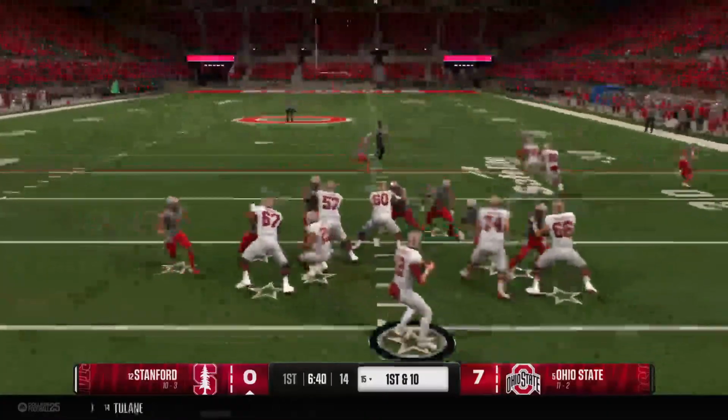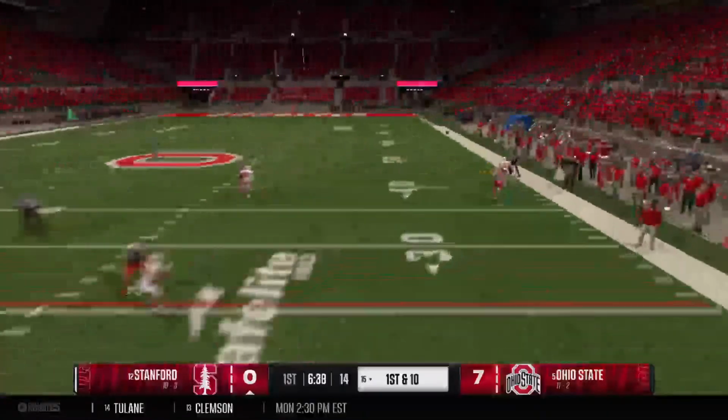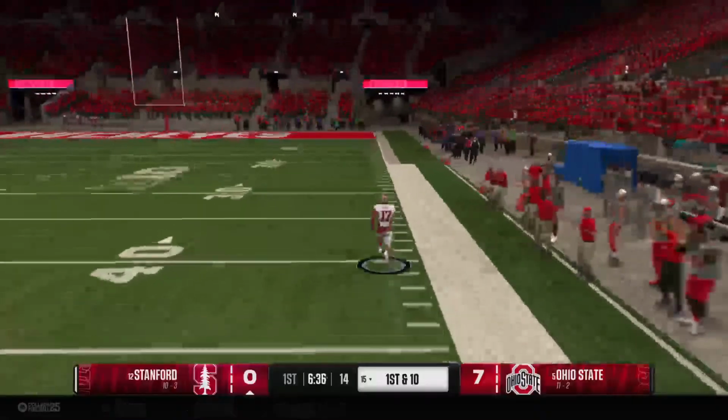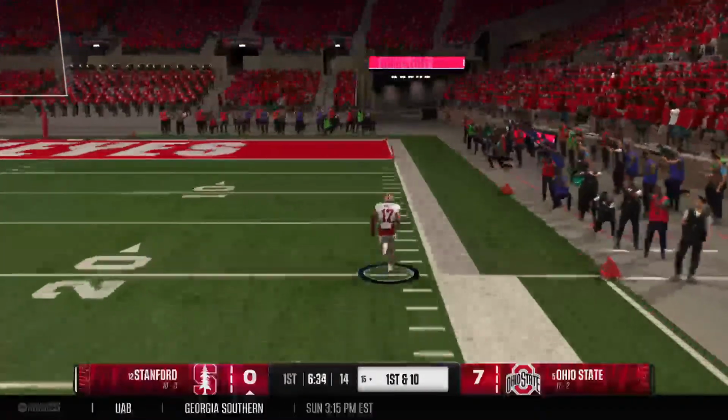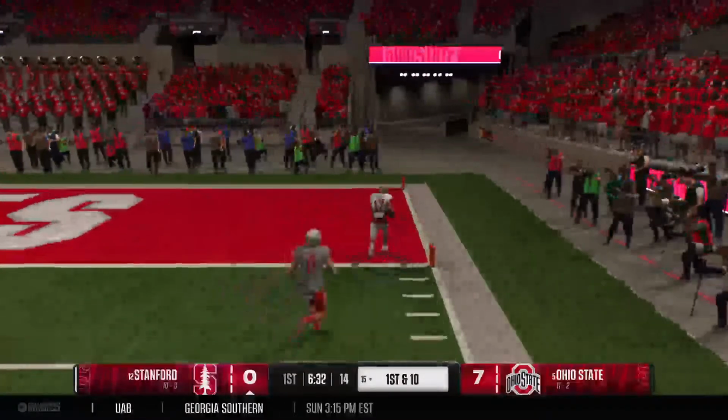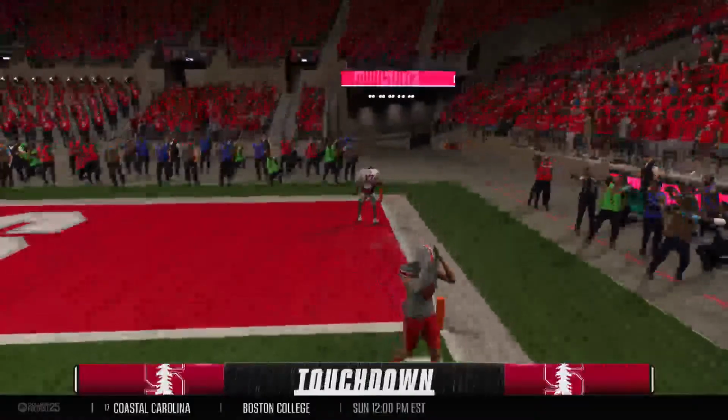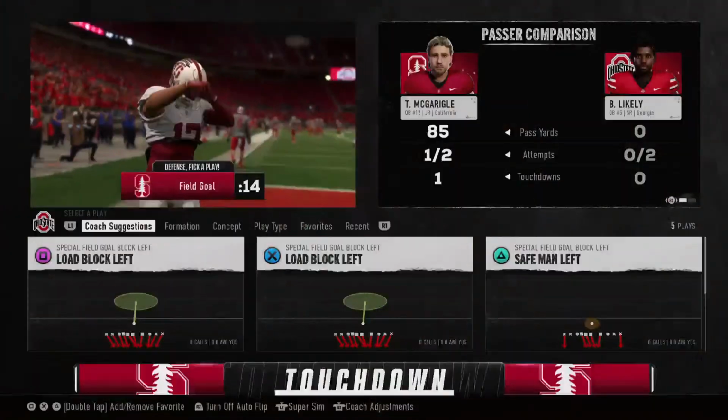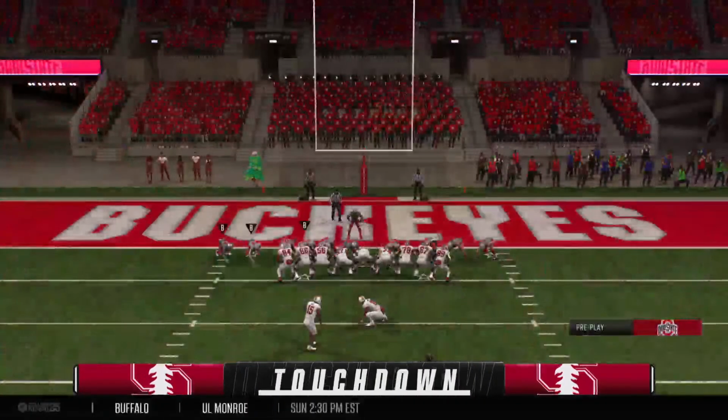Play action here on first down. He'll take a deep shot here. That deep shot is caught for a big gain. Oh, and he breaks free. It's a foot race. Touchdown, Stanford. Made the defense look slow that time.